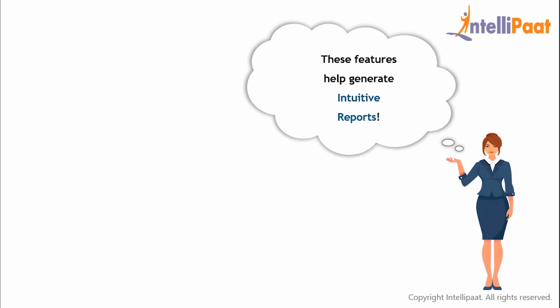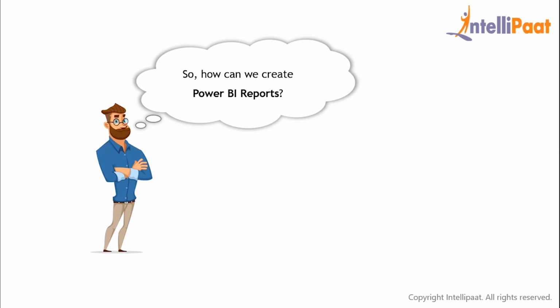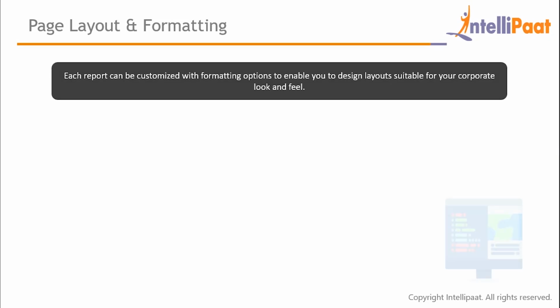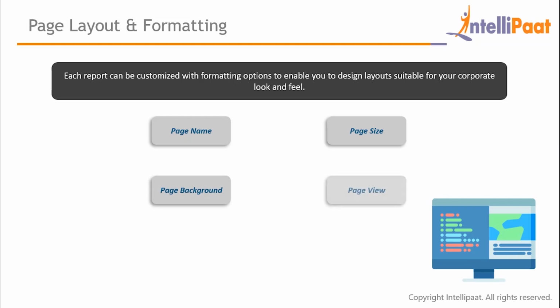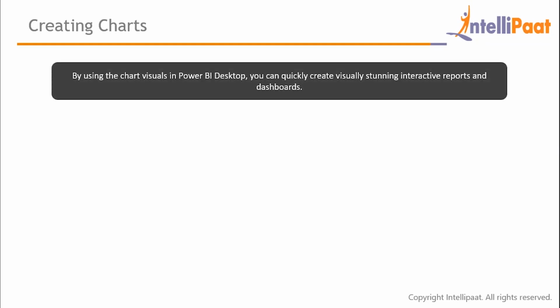And using all these features, intuitive business reports can be generated really quickly. Now Sam wants to create some Power BI reports. Well, we will show that in the upcoming demo, but before that, he must know the basic steps that lead to creating reports. First comes page layout and formatting. Report pages can be customized, and page name, page size, page background, and page view can be modified as per requirement. Also, charts can be created, and as we had demonstrated on the last demo, there are several charts that are implicitly available in Power BI.